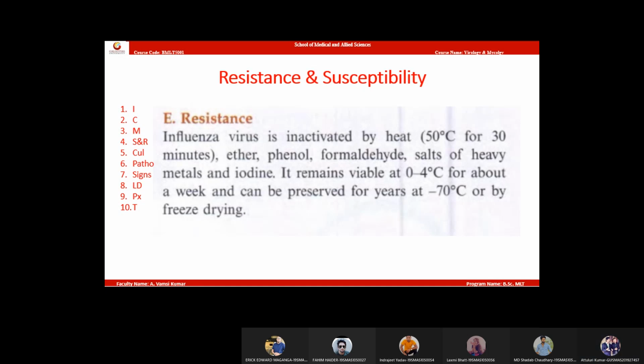Okay. Next, lab cultivation. At minus 70 degrees, you can preserve it.